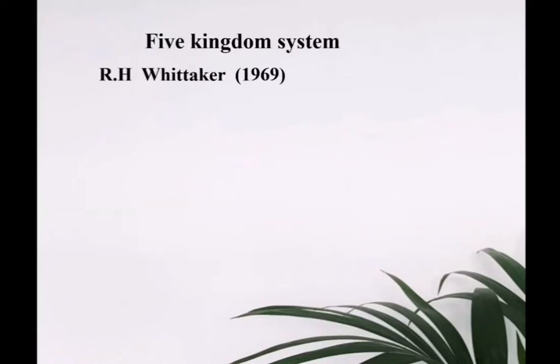Then another system of classification was proposed by R.H. Whittaker in 1969, that was the five kingdom system. So R.H. Whittaker in 1969 proposed a five kingdom system of classification. And he classified all the organisms into five kingdoms. They are Kingdom Monera, Kingdom Protista, Fungi, Plantae and Animalia.